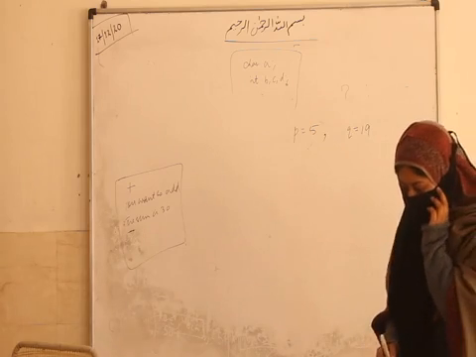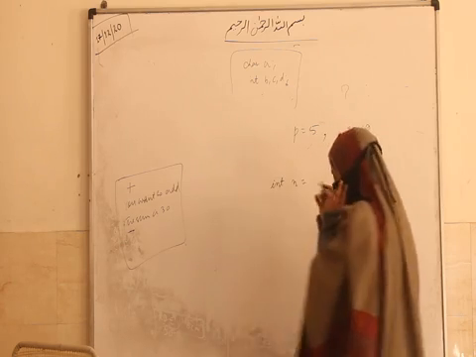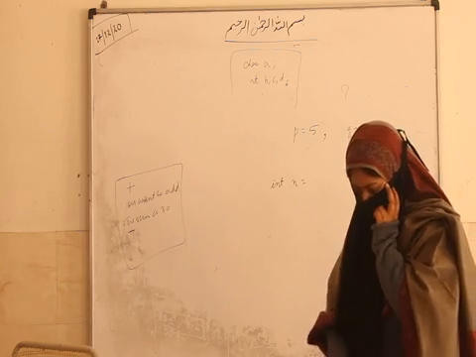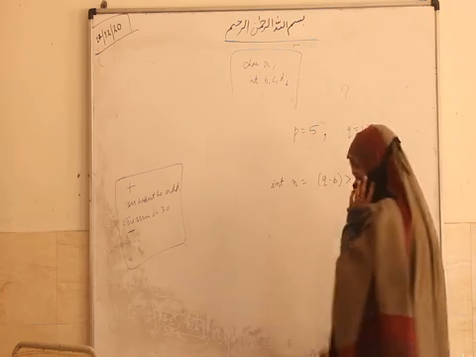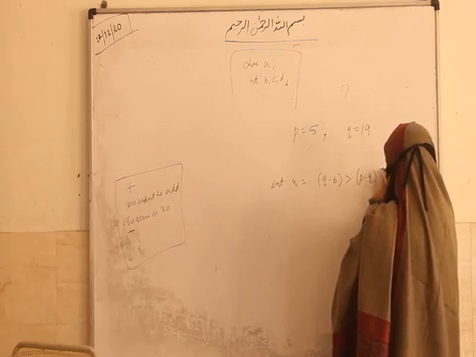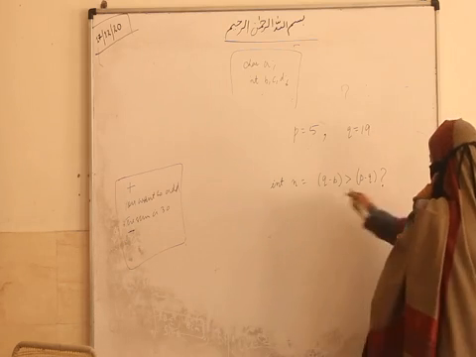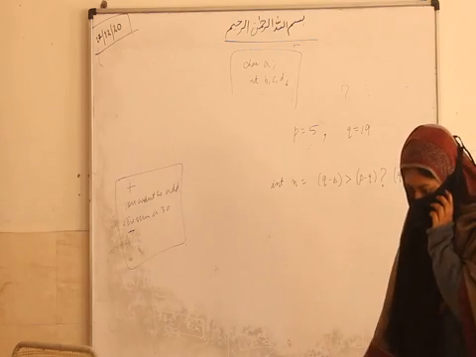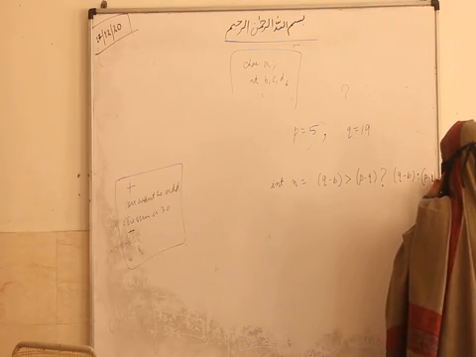And I have int n equal to q minus p greater than p minus q. This is my condition. If it is true, then n will be q minus p. Otherwise, the value of n will be p minus q.